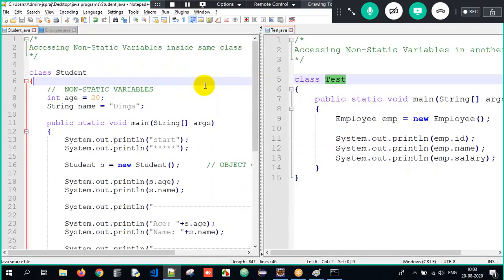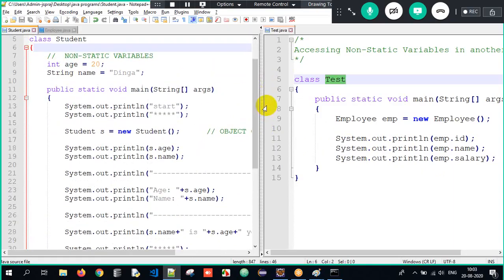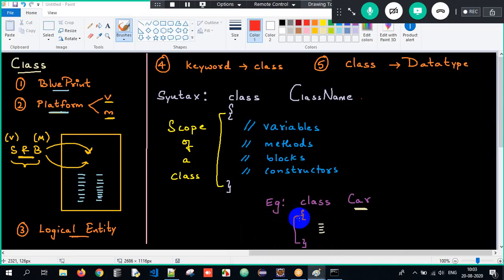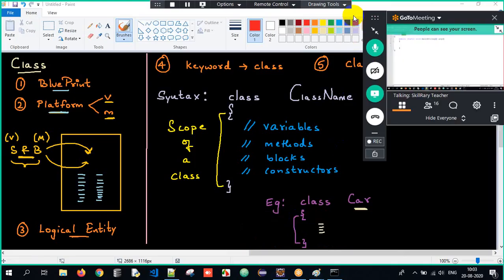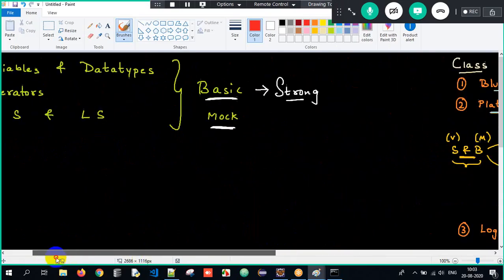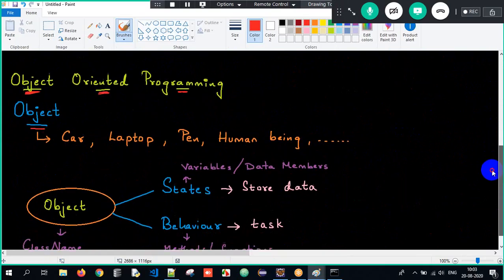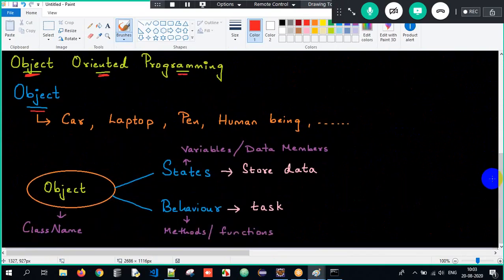We saw how we access non-static properties in the same class. So this is all about what is a class, what is an object, and what is object creation. Clear? Let me have a quick wrap up of it so that we could have a QA session wherein if you have any questions, you can let me know here.